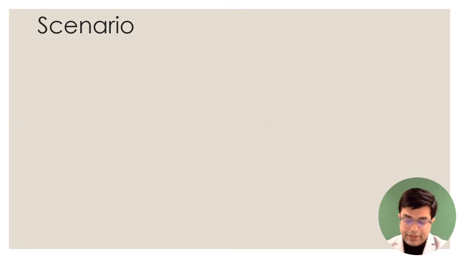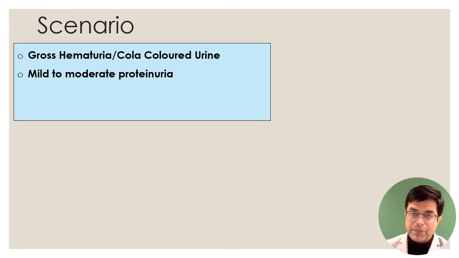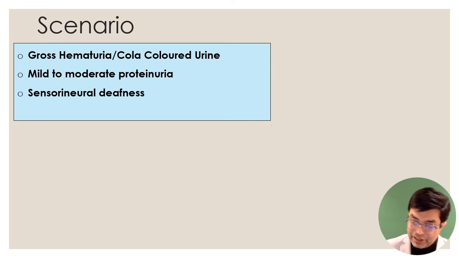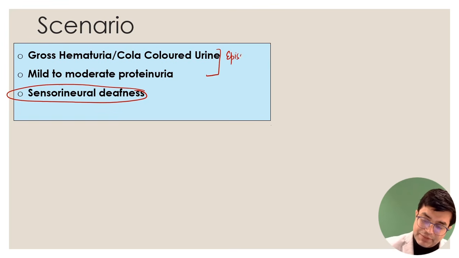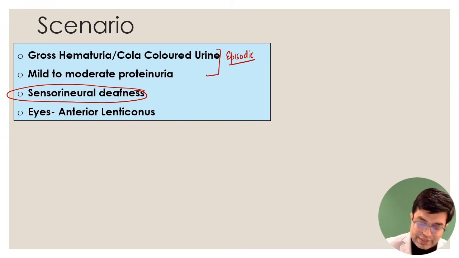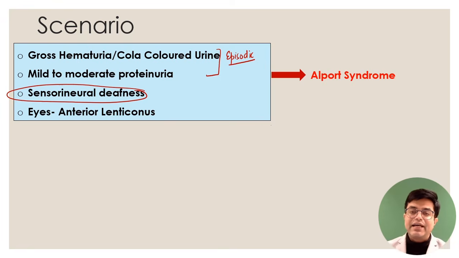In this scenario, the examiner will say that there is a patient who's having gross hematuria or cola colored urine, mild to moderate proteinuria, and sensory neural deafness is present. So a nephritic picture with sensory neural deafness. And this hematuria and proteinuria will be episodic in nature. It will not always be there, it will be episodic. The patient has sensory neural deafness and the eyes show a conical shape of the anterior part of the lens, called anterior lenticonus. If this is the picture, the likely diagnosis in the patient is going to be Alport syndrome. It is a type of inherited nephropathy.